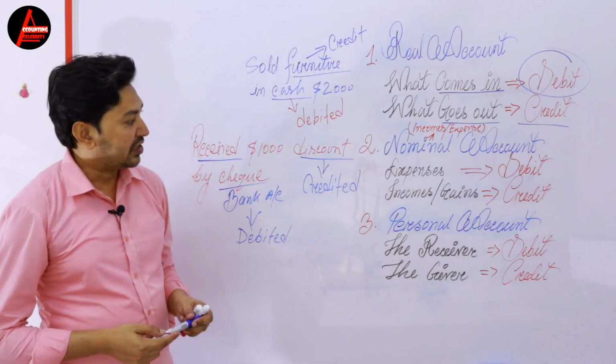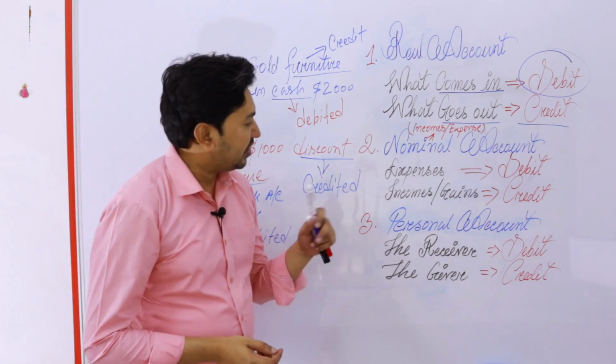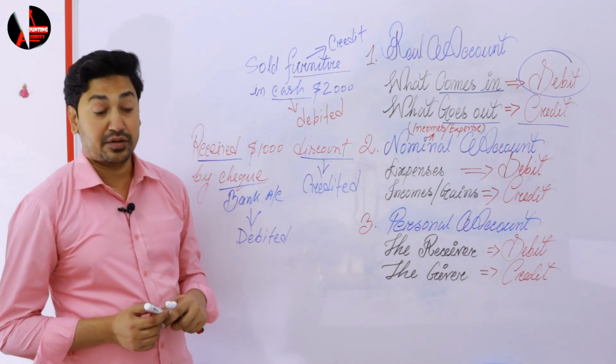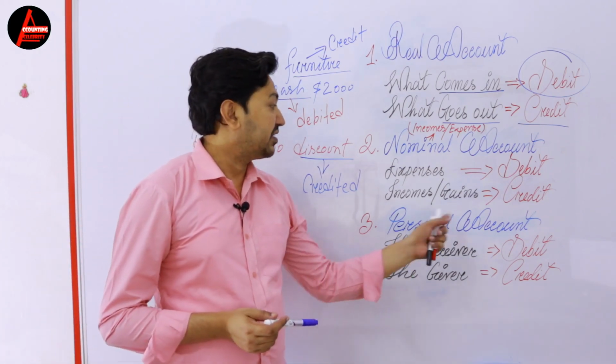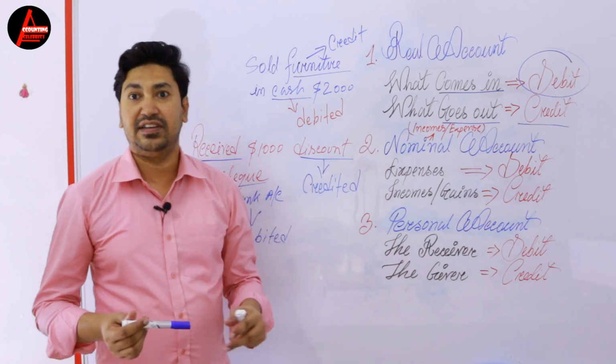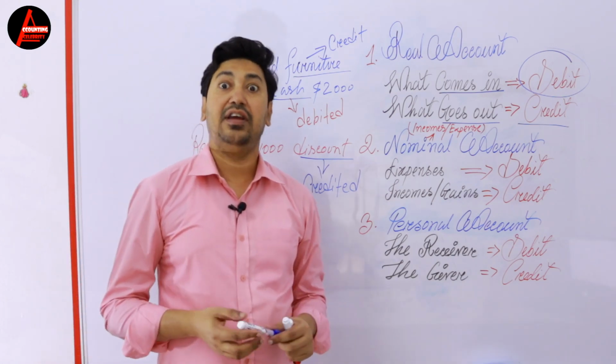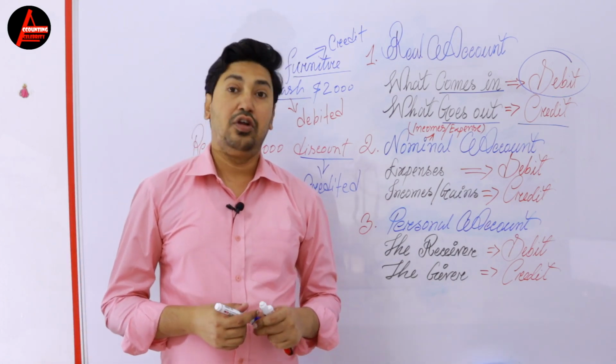Let's move on to the next one. Personal account. By seeing this name, maybe you are guessing that it's about a person. How?